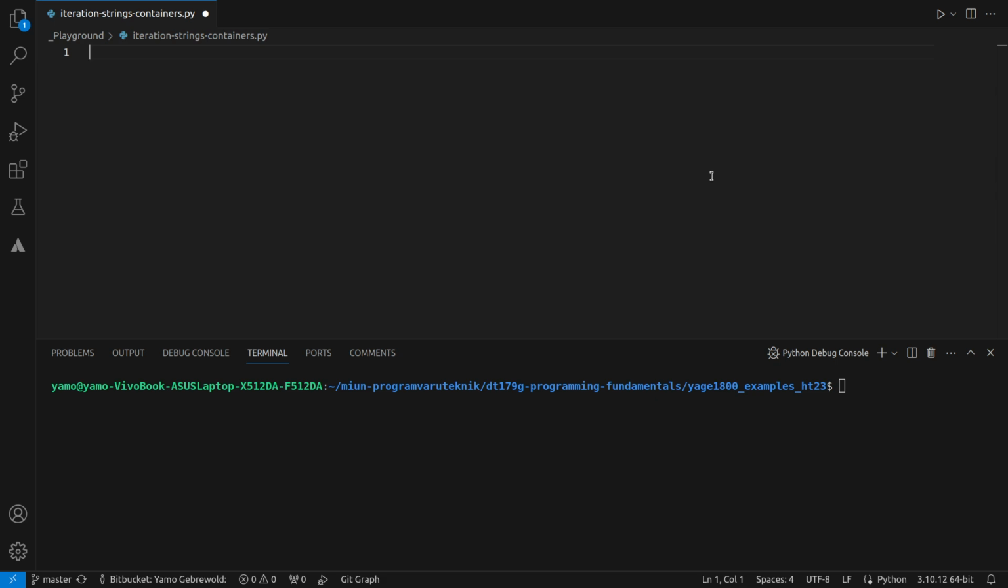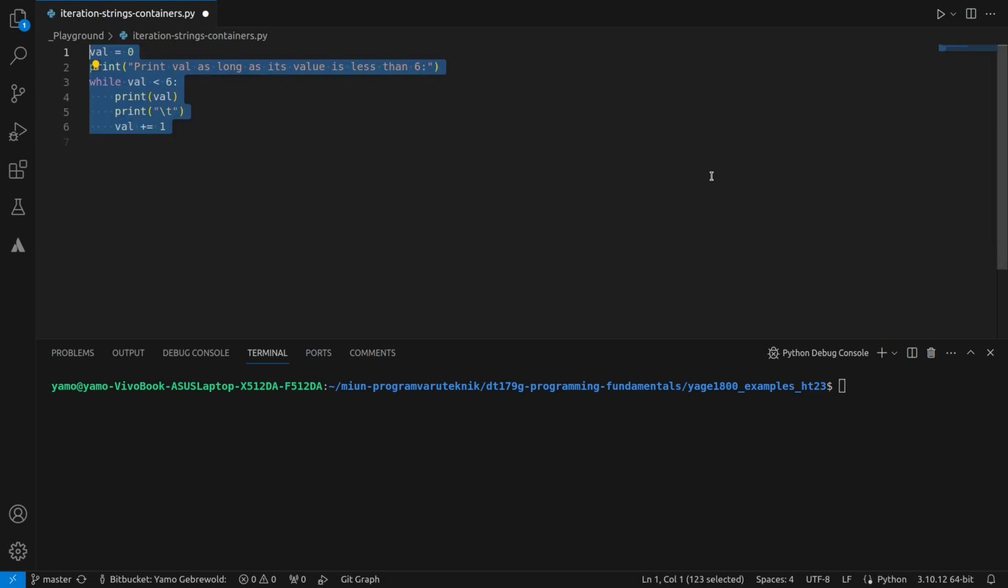So let's look at how we can iterate. This is an example where we iterate through a sequence of numbers. I initially set a variable called val to be 0, and I print the value as long as it's less than 6. So while val is less than 6, I will print the value, and I will also increment the value by 1.